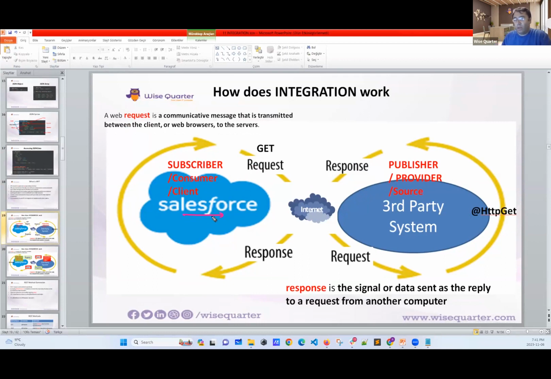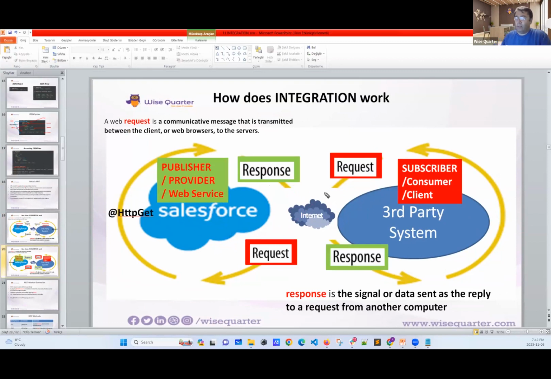Let's go with Salesforce now. We wanted data from Google Map. Can this happen? Yes. We said, please, I want some data from you. They have the GET method and they provide the data, and we did whatever we want. Now, one second later, they may ask for some data from us. They may make a request. They say, okay, now I need some data from you. Then we should have the proper method to provide the data to Google Maps. Now, see, our Salesforce can be provider and client at the same time.